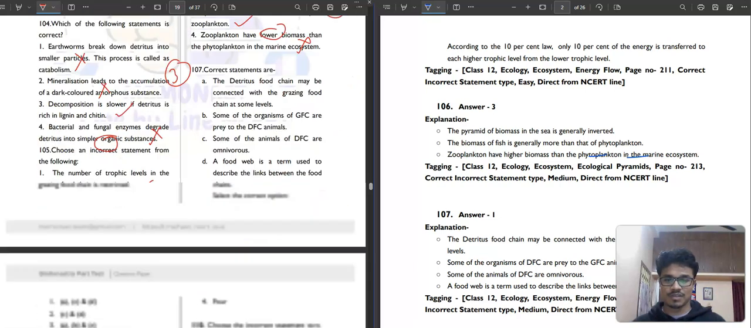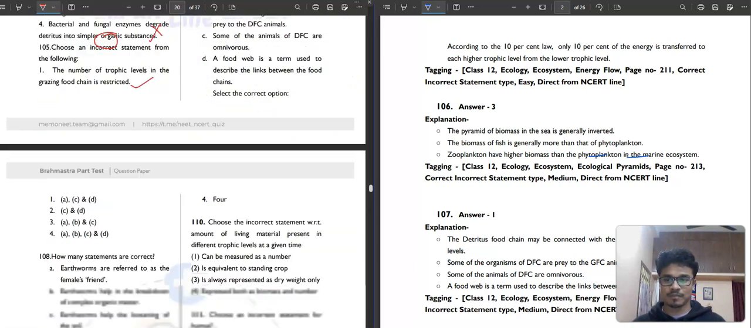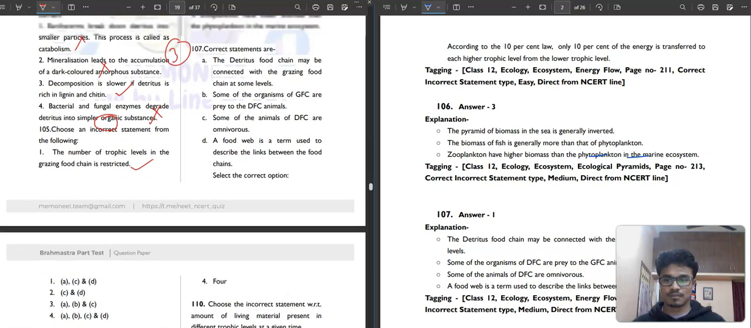Then question number 107. It is saying that correct statements are: detritus food chain may be connected with grazing food chain at some level, correct. Some of the organisms of the grazing food chain are prey to the DFC animals. No, this is not correct. Some of the organisms of the DFC are prey to the GFC animals. This is the vice versa.